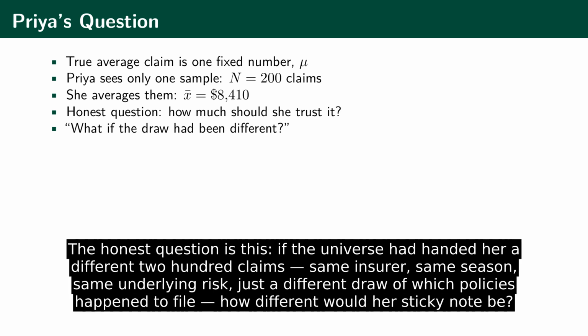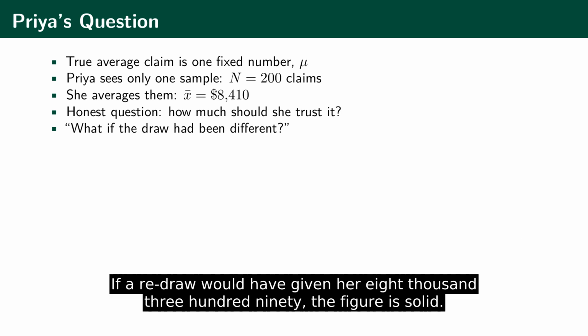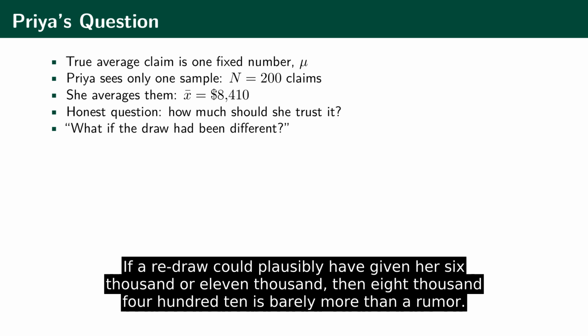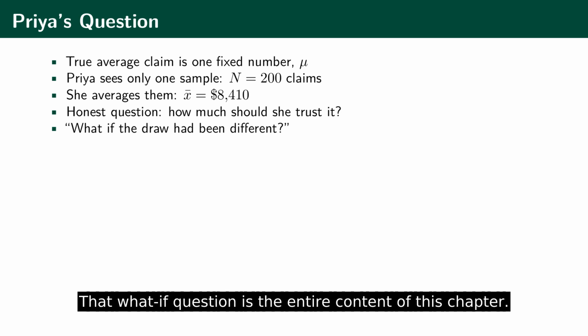The honest question is this: if the universe had handed her a different 200 claims, same insurer, same season, same underlying risk, just a different draw of which policies happened to file, how different would her sticky note be? If a redraw would have given her 8,390, the figure is solid. If a redraw could plausibly have given her 6,000 or 11,000, then 8,410 is barely more than a rumor. That what-if question is the entire content of this chapter.